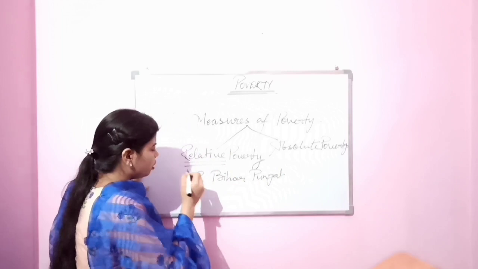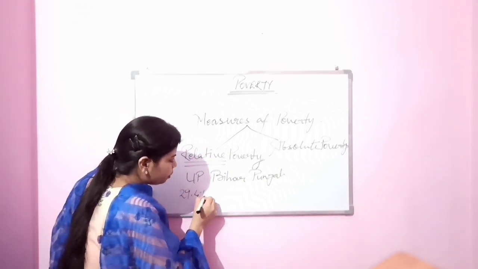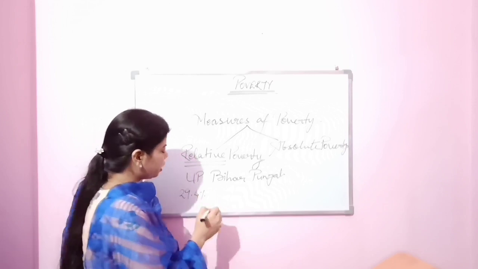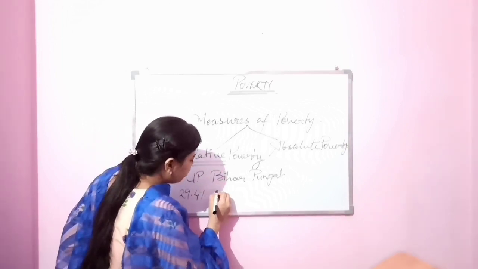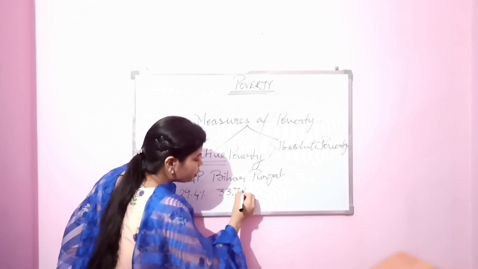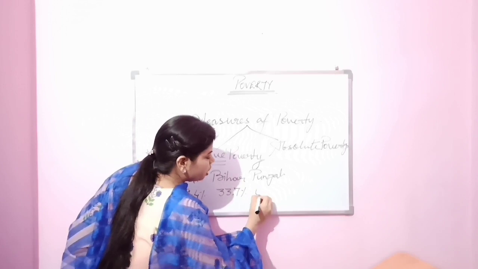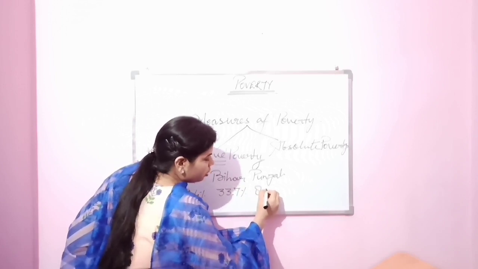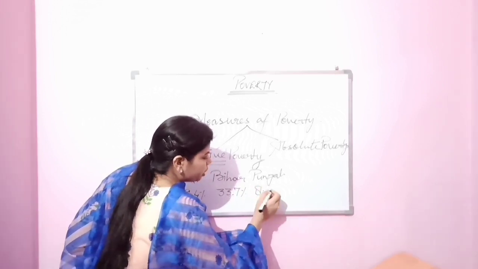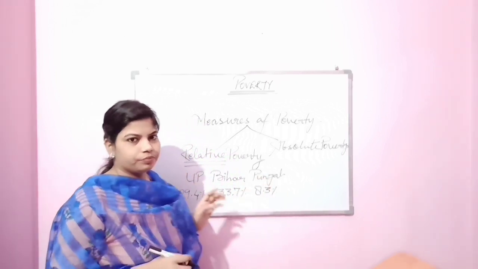In UP, 29.4% of people are living below the poverty line. In Bihar, 33.7% of people are living below the poverty line, and in Punjab, 8.3%.